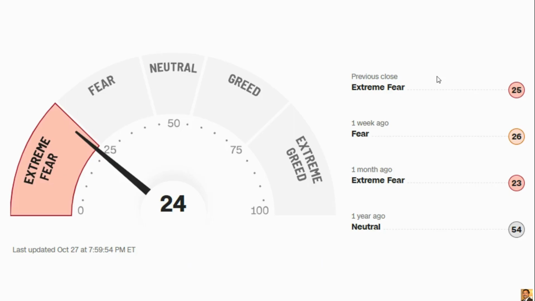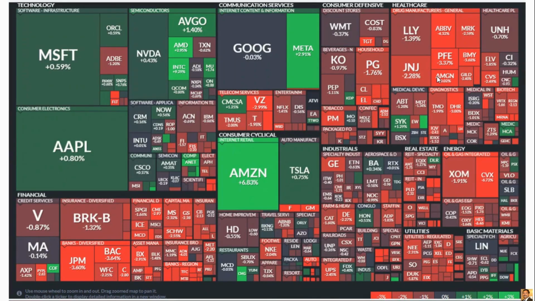So the CNN Fear and Greed Index went to the extreme fear because of the huge drawdown in the market. And this is the heat map, daily heat map. Amazon and Meta thick green. We can clearly see Amazon, because of the earnings, made a huge run.